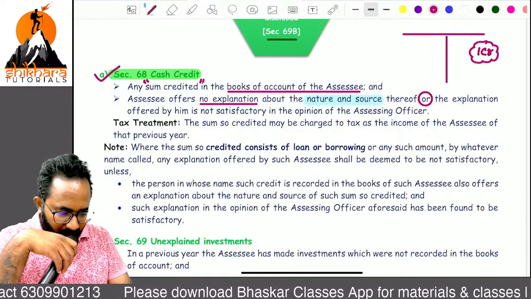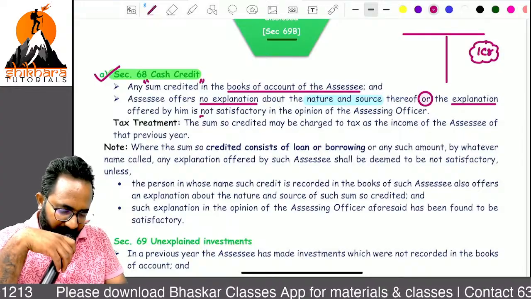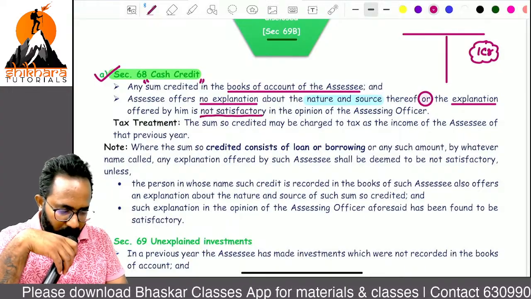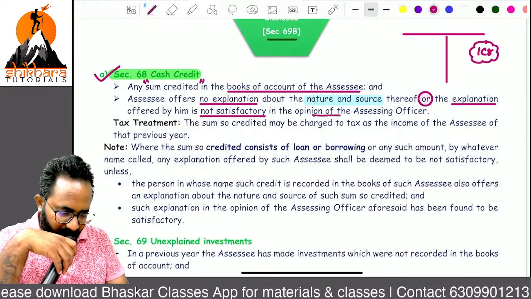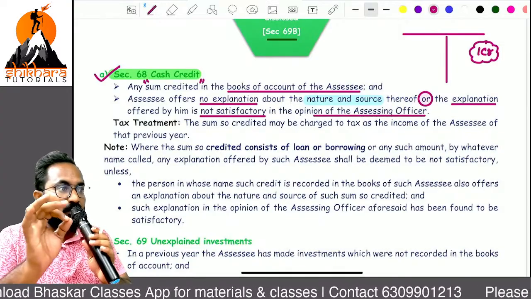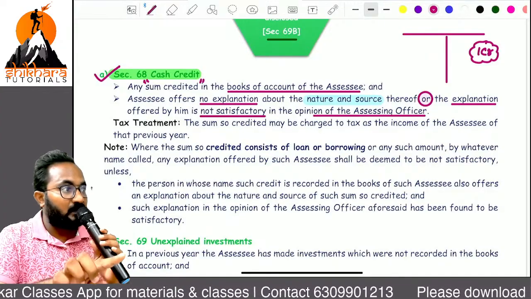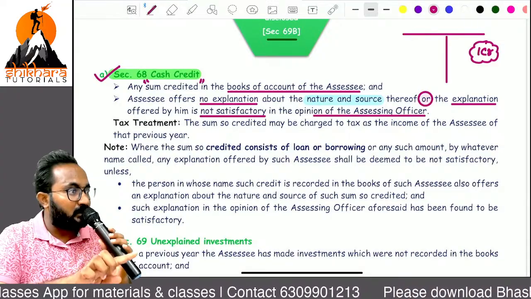Second, the assessee provided an explanation, but that is not satisfied by whom? AO. That is not satisfactory in the opinion of the AO. Now, whatever that amount credited, that 1 crore, now the AO will treat as undisclosed income.